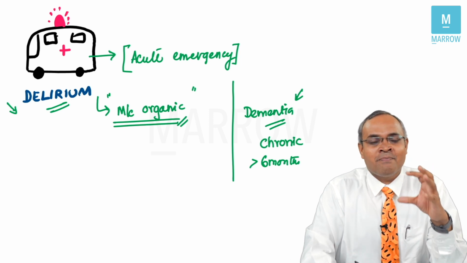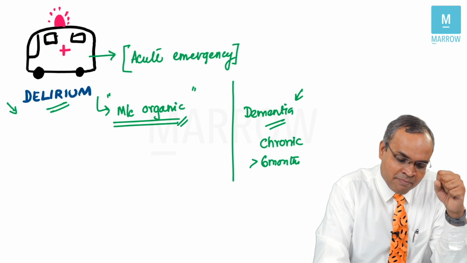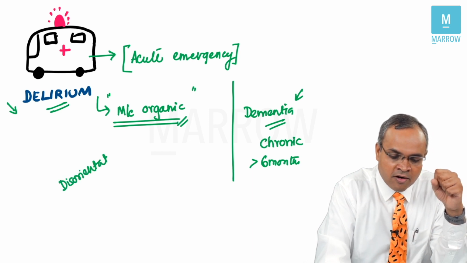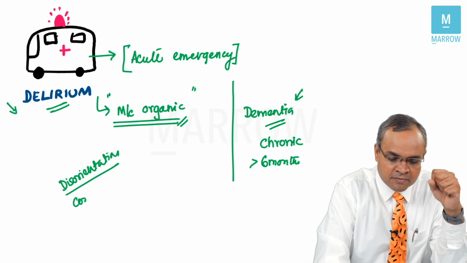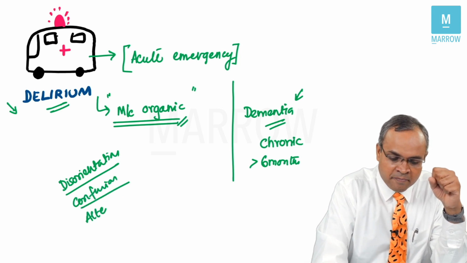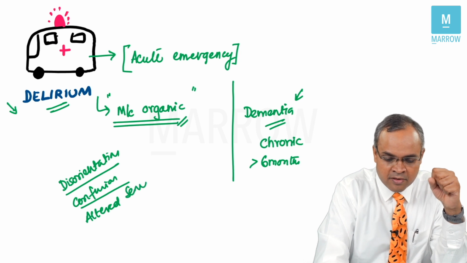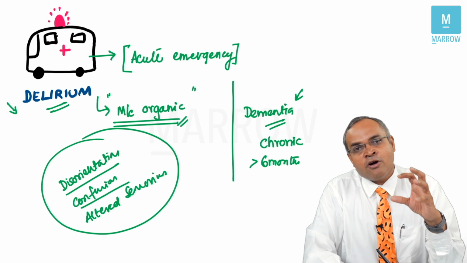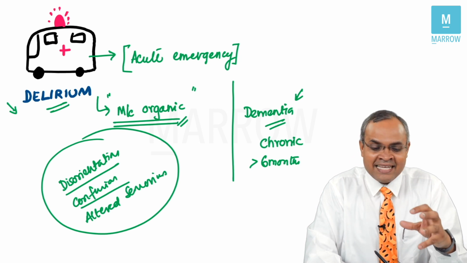Next important point you need to understand is delirium patients will have disorientation or confusion, or they will have altered sensorium. Now this is a very important core feature of delirium.